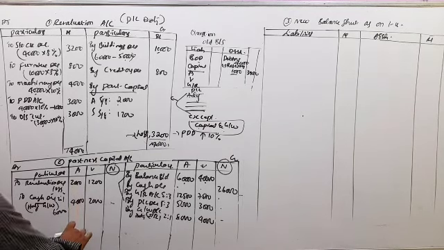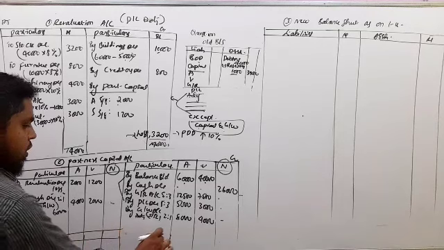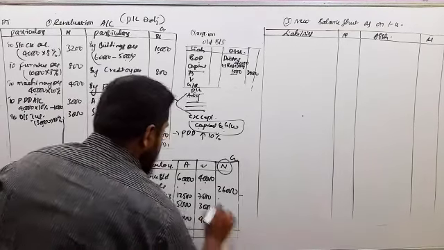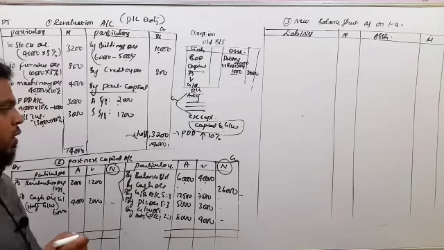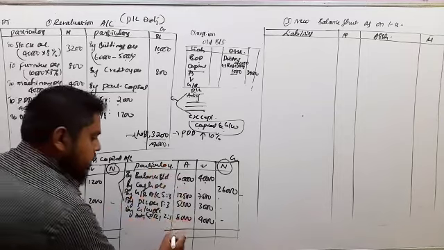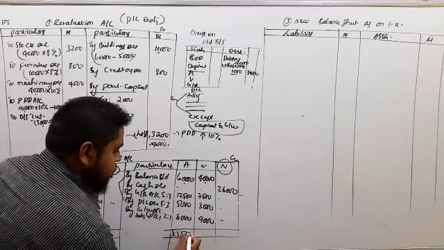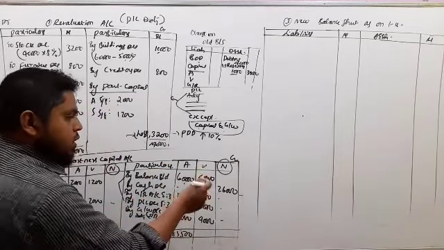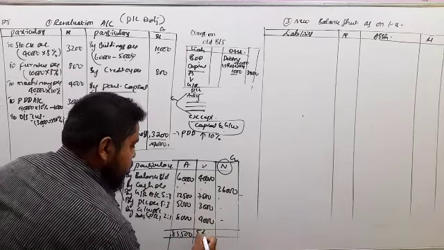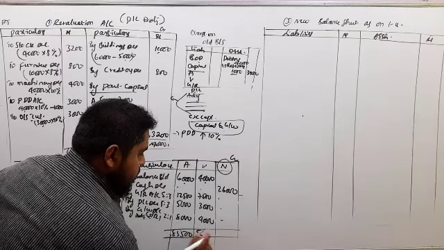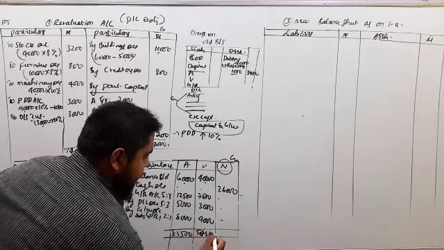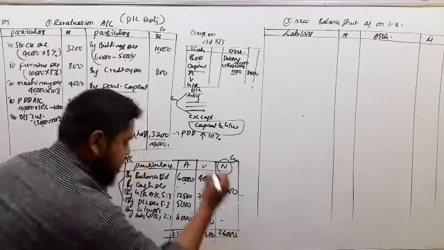Now we have taken all the entries, we can close the partners capital account here. So the credit balance is more here when compared to debit balance. So credit balance of Asha 85,500, Varsha 54,500, and this is 26,000.